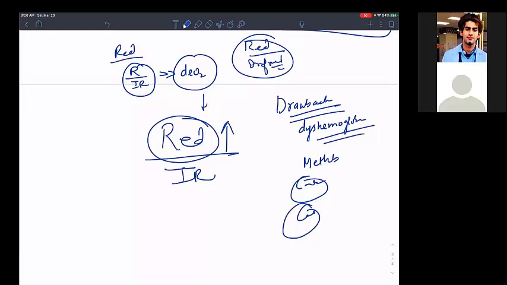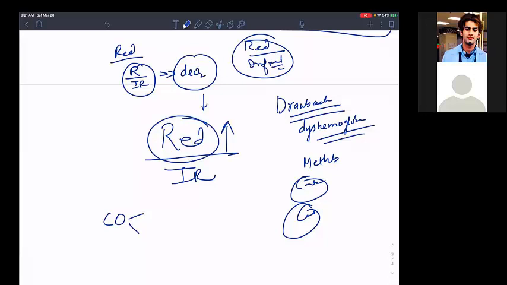So will it decrease the saturation of O2? If I have more carbon monoxide attached to the hemoglobin, will it decrease the saturation? There is no place for the oxygen. Carbon monoxide has 200 times more affinity than oxygen. It won't leave the hemoglobin. It won't give a place for the oxygen to attach.